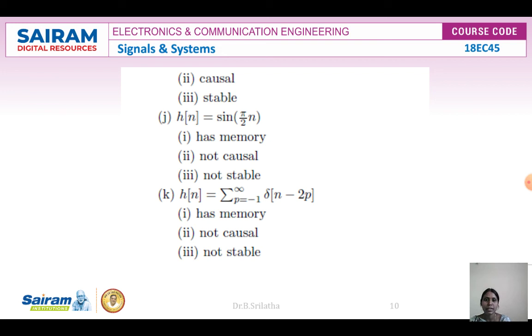Next one is sine. Sine function always needs the memory. It has a memory, it is not a causal system, it is not a stable system. Next one here also, summation p is equal to 1 to infinity delta of n minus 2p. It has a memory system, it is not a causal system because it is depending upon the future values. A finite input does not give a finite output, it is coming as an infinite output. So it is not a stable system.